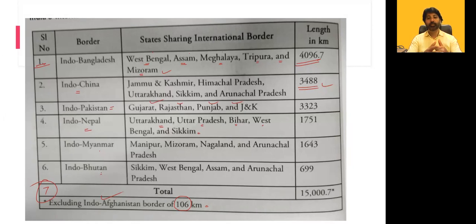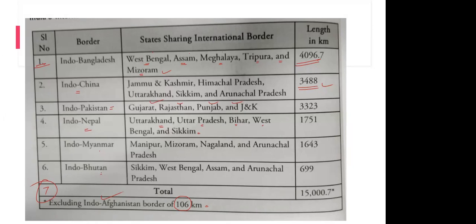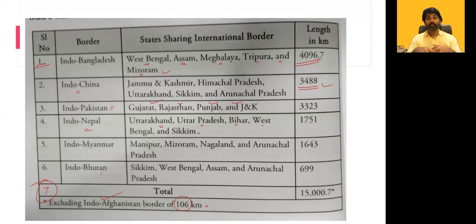Anyone? West Bengal. So West Bengal, it is with Bangladesh and also with Nepal. There is a border with Indo-Nepal and also with Indo-Bhutan. It is clear. With 3 countries, they are sharing the international border.